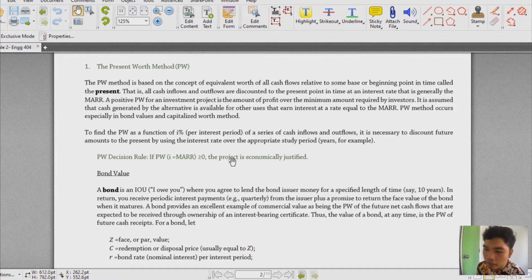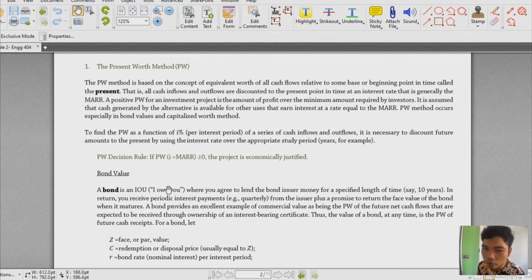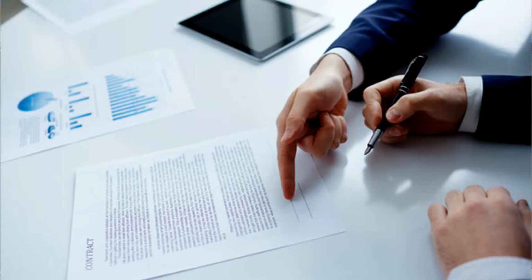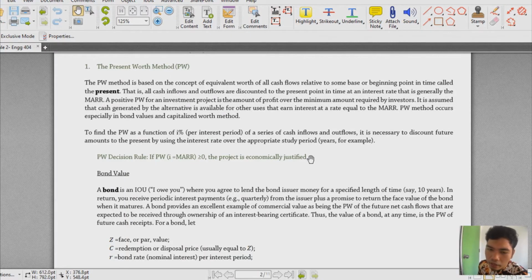So the bond, kung narinig nyo na siya, is parang IOU siya. So that is yun nga yung meaning na IOU. Okay? So you agree to lend the money, and then in a specific portion of time, kailangan bayaran mo siya. So yung agreement na yun is usually meron kayong pirmahan dyan ng mga papeles, no? And it's not really different with any amount of money na hinihiram natin. It's just that ito meron kang certain agreement with the lender na okay, babayaran mo siya in this 10-year period, 5-year period, and we have to remember na may interest yan na pinapataw.